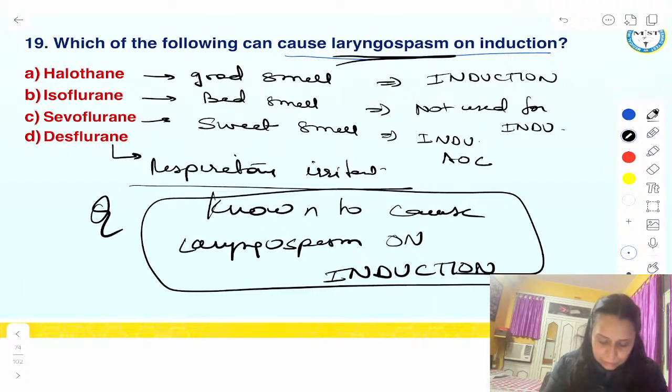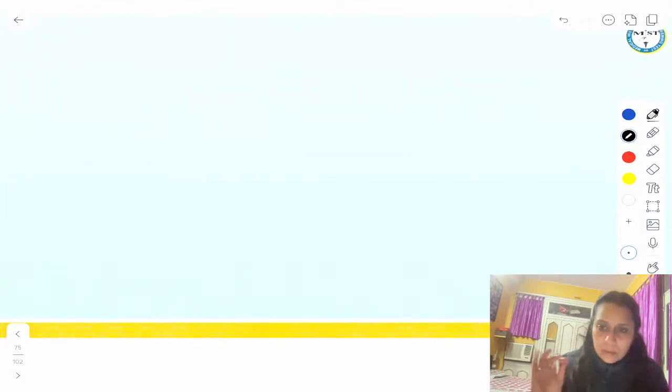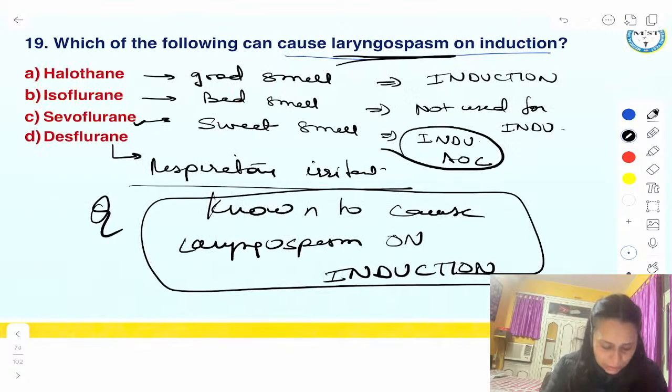Sevoflurane is induction agent of choice. So any question asked for induction, answer would be sevoflurane. If sevoflurane is not in the option, answer would be halothane, because for induction, we need the agent to have good smell. So Rishik, Mohammed, Shanawaz, you all are giving me answer A. Guys, why halothane? Halothane has a good smell, right?